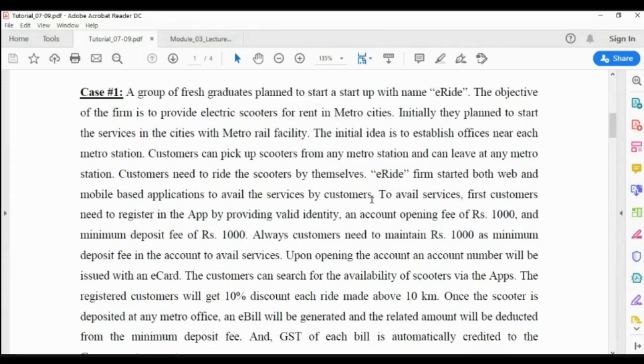So obviously every office will be maintained by one person. Some manager will be there in those offices who has to take care of the e-scooters. He has to take stock of how many e-scooters were given to the customers, how many returned back, and whether there are any repairs. All these things have to be taken care of by some supervisor there, or maybe the manager who goes for checking in that particular office. So that is the reason multiple writers are required.